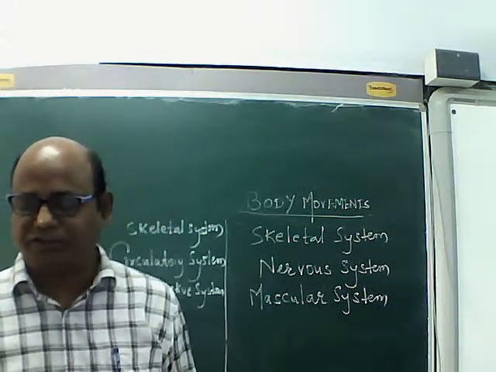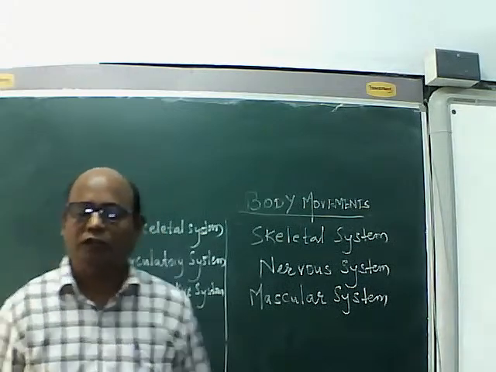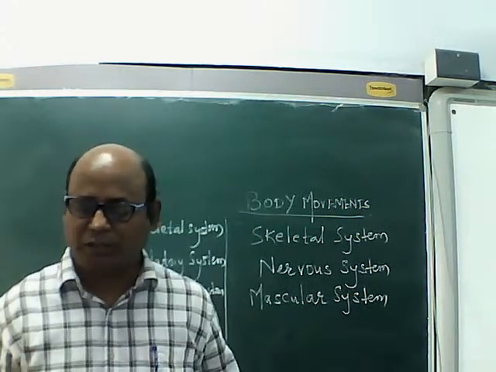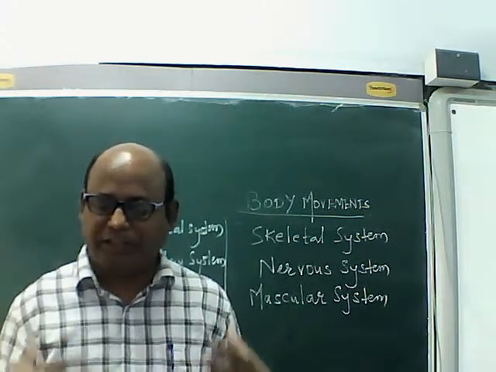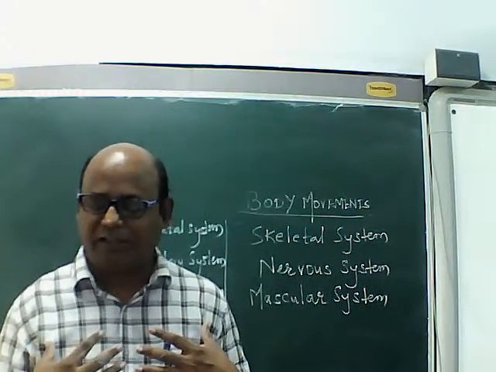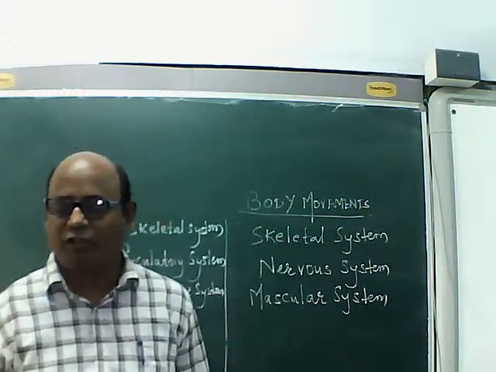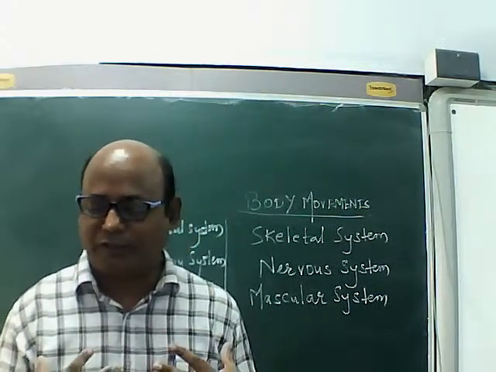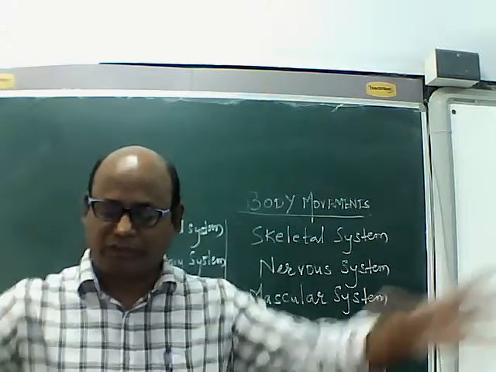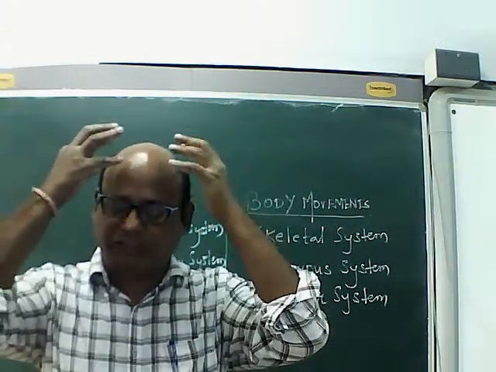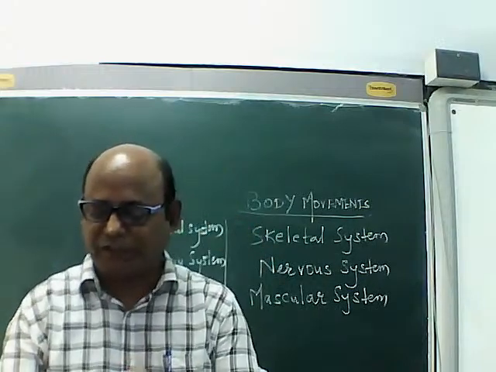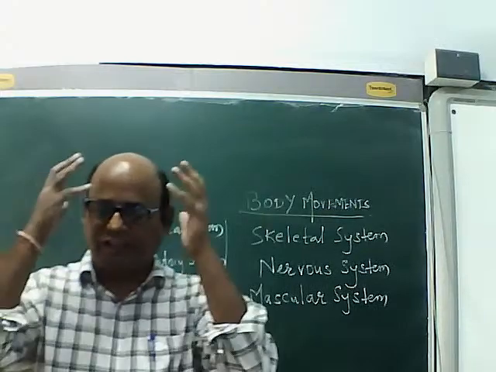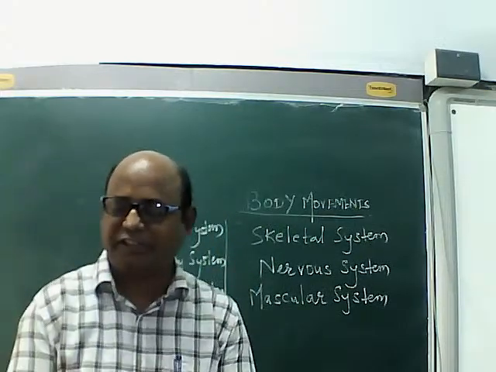I already told you the functions of skeletal system. The internal organs in our body, how are they protected? For example, our heart, it is protected by rib cage. Our lungs are protected by rib cage. So skeletal system, what are they doing? They are protecting internal organs of our body. For example, inside the cranium, this skull, what is there? Brain is there. If I fall down, what protects my brain? Cranium or skull protects my brain, isn't it?